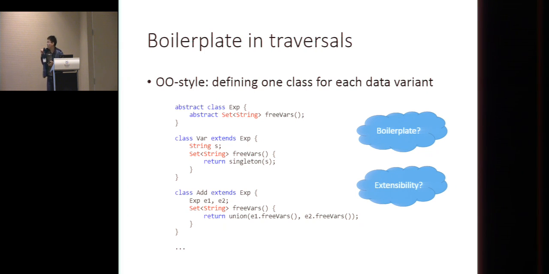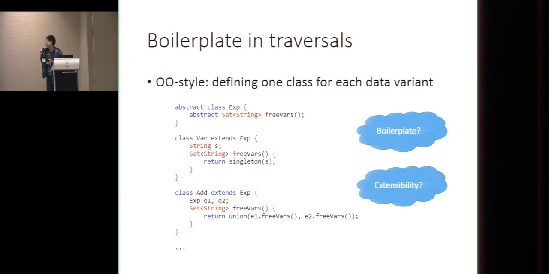For each data variant, for variable, for addition, for literals, you need to define 3 classes that extend the base class, and you implement the free variables method inside, respectively. So there is actually boilerplate. As you can see, there are a number of data variants, and for each data variant, you need to define a class, and you need to put this traversal method inside.